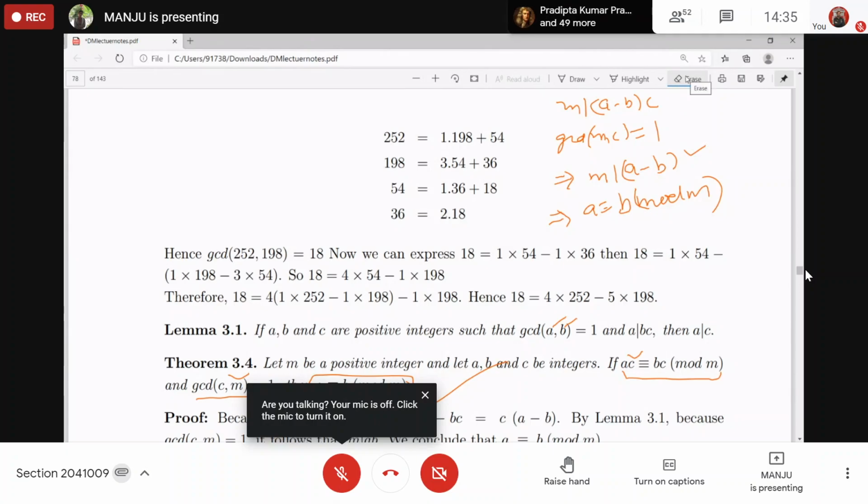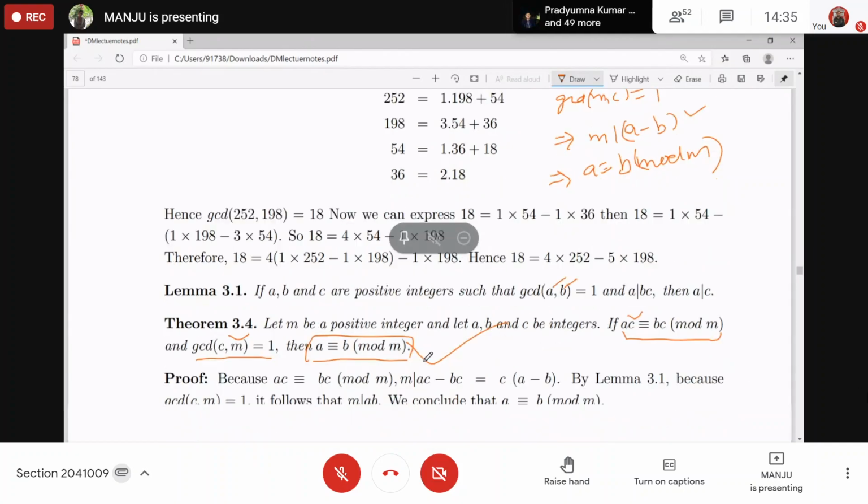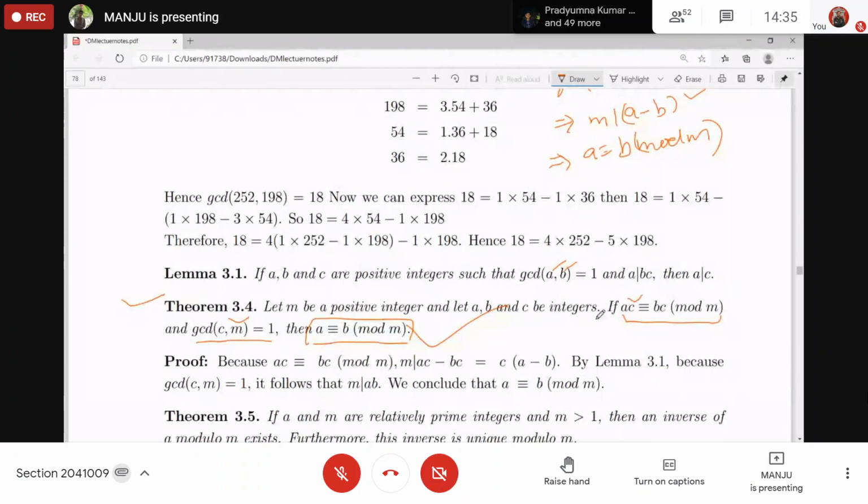Now it is done. When is division possible? Only if the dividing factor is coprime with modulo M.